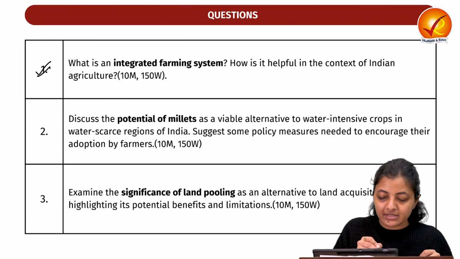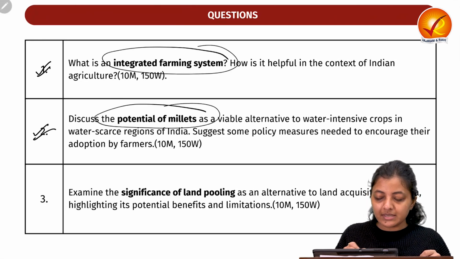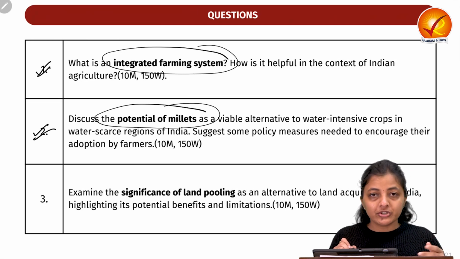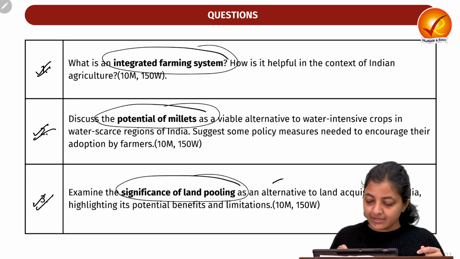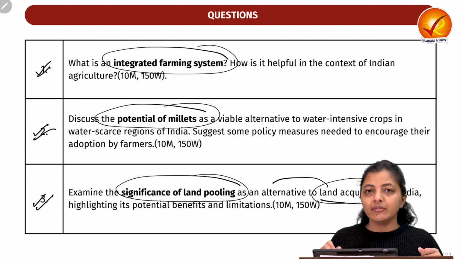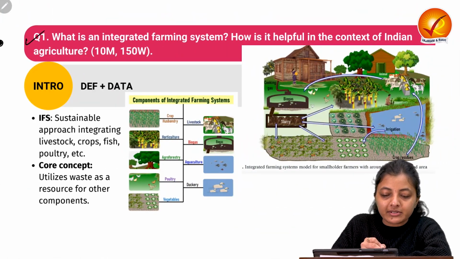So the first question is related to integrated farming systems. The second question is related to millets production and the potential of millets. The third question is related to land pooling as an alternative to land acquisition in India for various developmental prospects. Okay. So let's start with the first question.